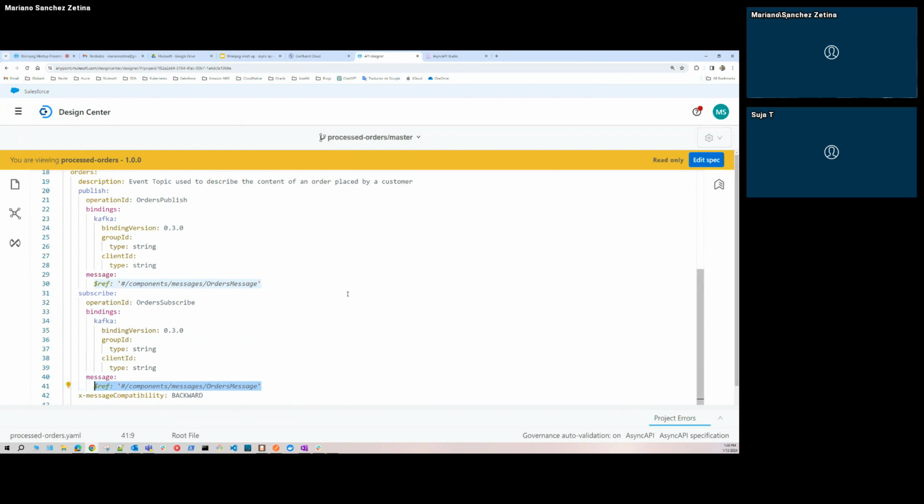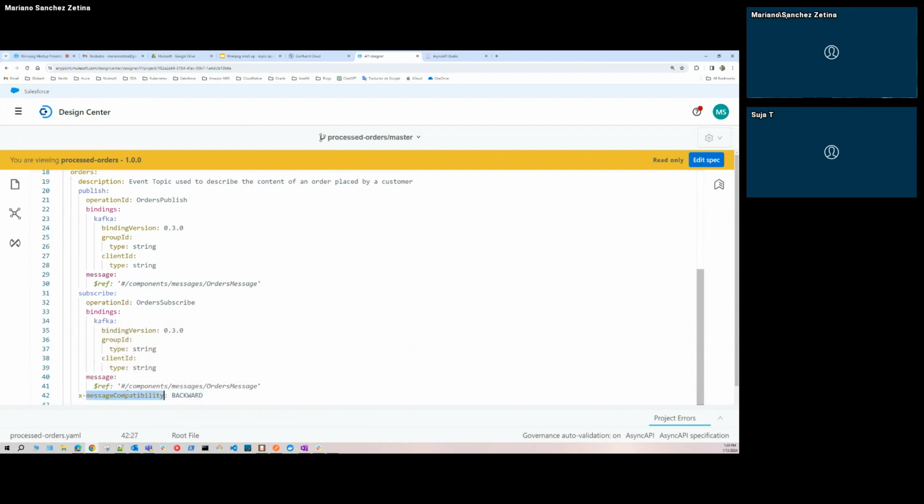And talking about the AsyncAPI specification, I can put custom attributes. A good practice is to start them with the letter X. If you already know the good practices for REST interfaces, it's the same. You need to start with the X because it's something proper to the system, right?